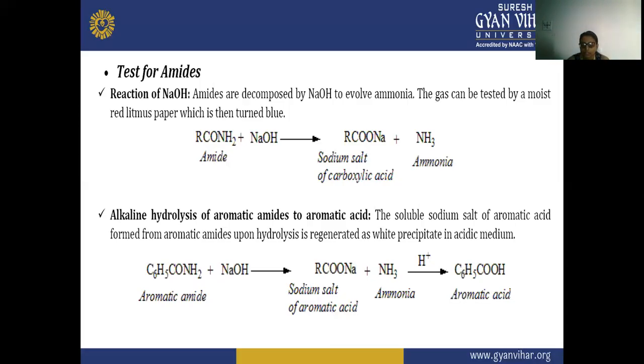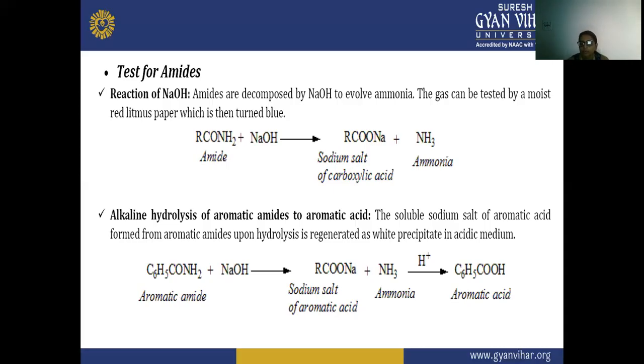After that, to find out that there is an evolution of ammonia gas, we place that red litmus paper on the gas, and if it turns blue, then it means there is a presence of ammonia gas, because ammonia gas is basic in nature, and a base shows blue color.